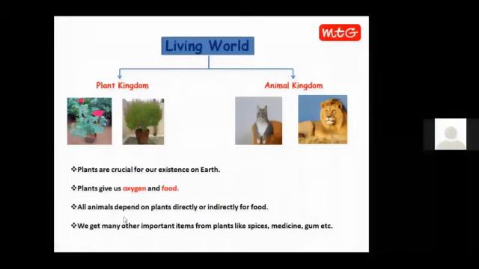So we get not only oxygen and food from plants, we also get many other important items from plants like spices, medicine, gum, even the list goes on. Children, you can even write the names of some more items which we obtain from plants in the chat box.